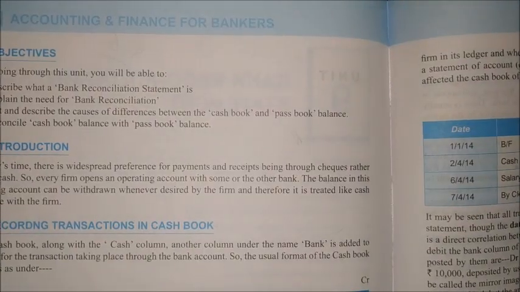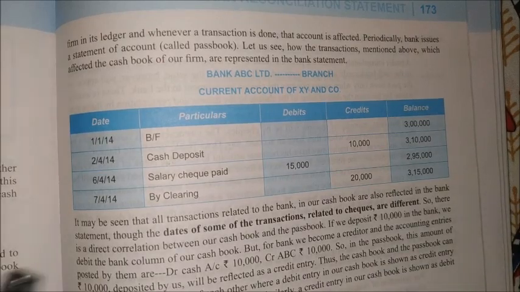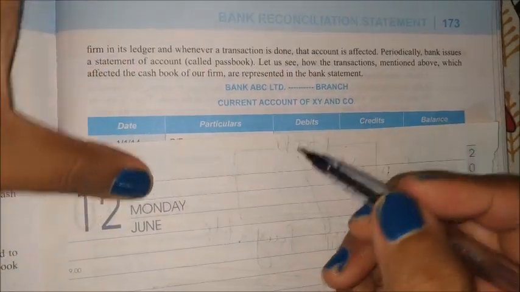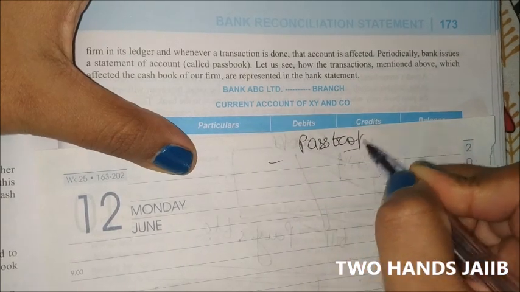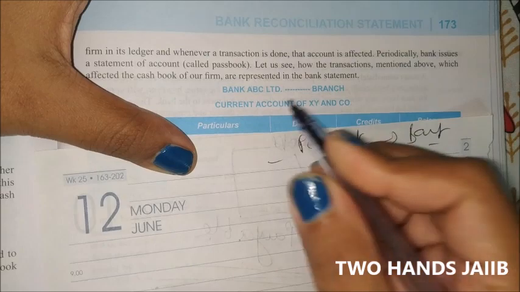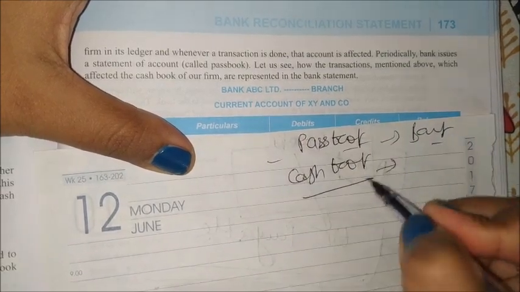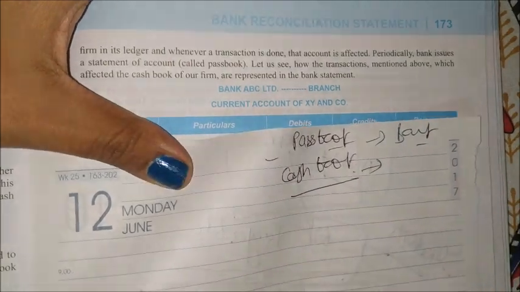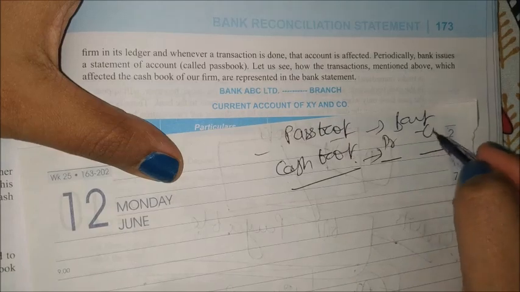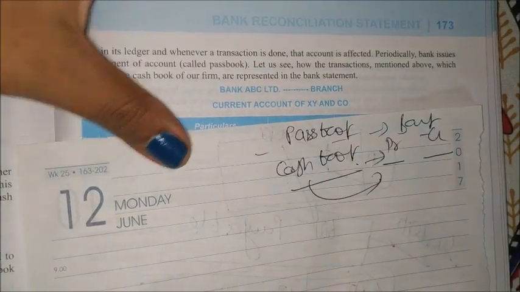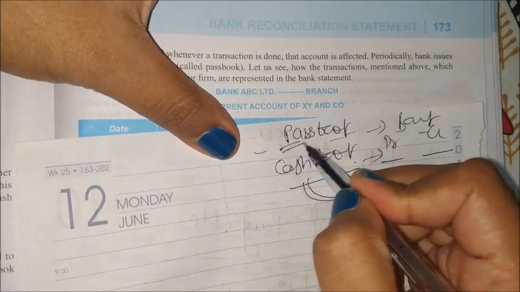So what is happening, see, passbook and cash book. Passbook, we already know what it is. Whatever transactions we are doing, the bank is maintaining that entry, that is called passbook. So passbook is maintained by our bank. At the same time, cash book, who is maintaining the cash book? It is the accountant of our company. Whatever transactions are related to cash, all debit and credit entries, we are making in the cash book. So if you are paying cash or anything, you will maintain it in your cash book, and at the same time the passbook also.